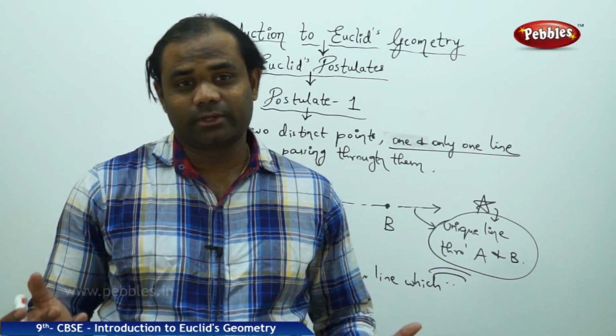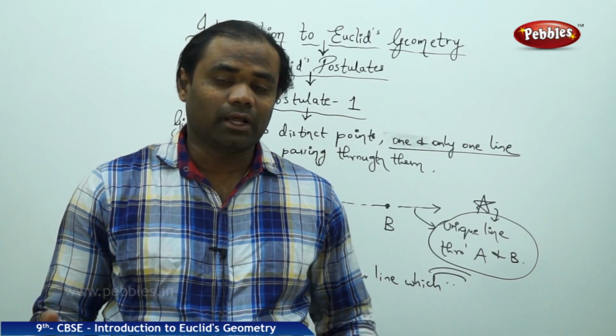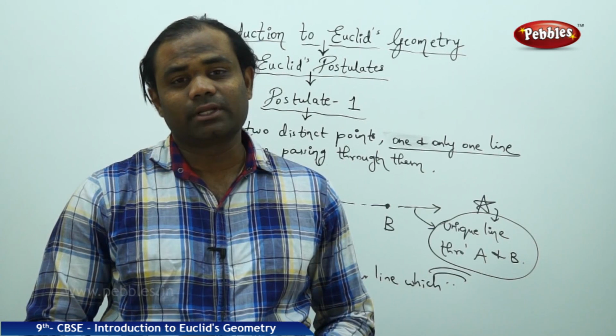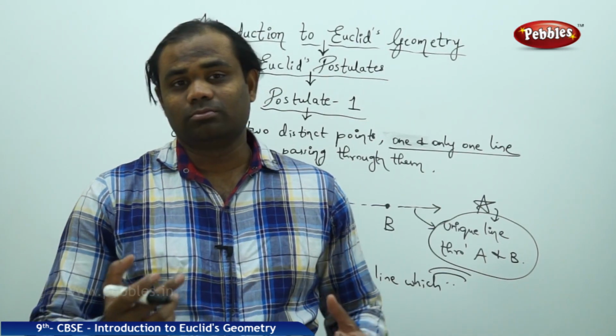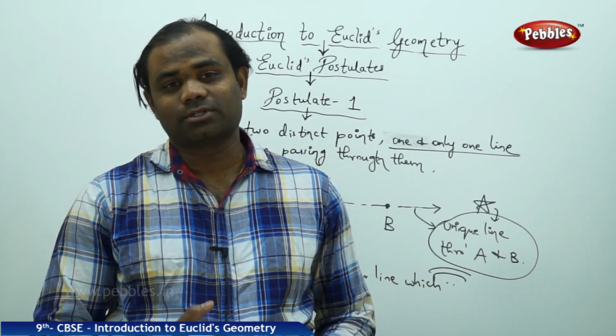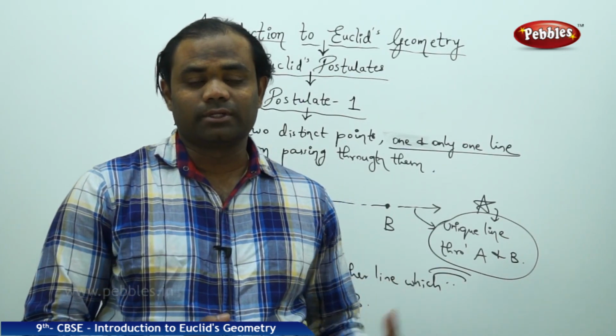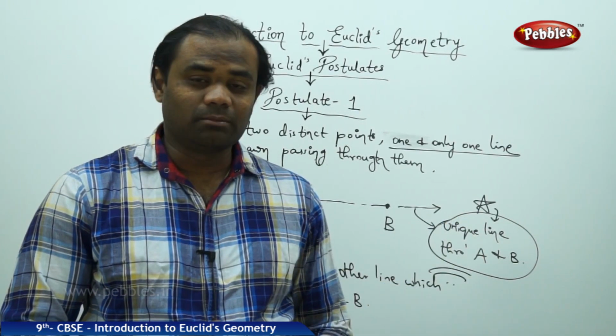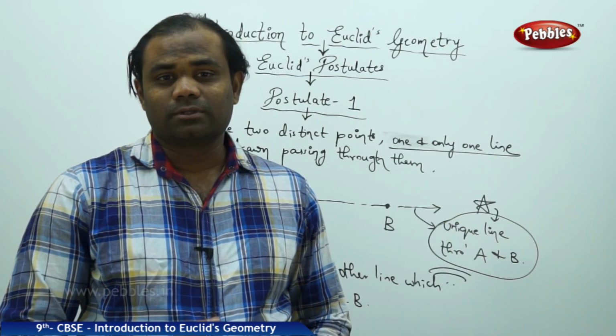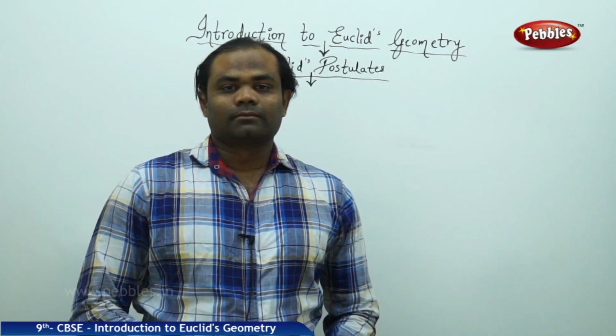Given 2 distinct points, there's one and only one line, a unique line, which can be drawn through A and B. More than one line is not possible according to Euclid's postulate number 1. Euclid and his postulate number 1 contributed to the mathematical society.